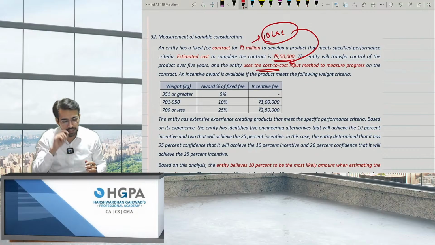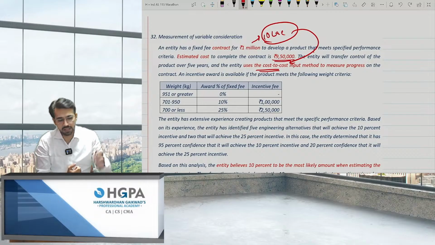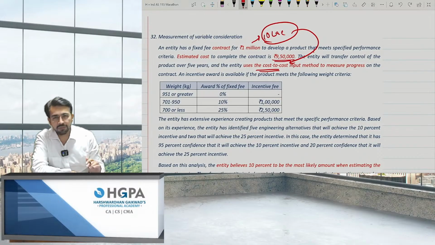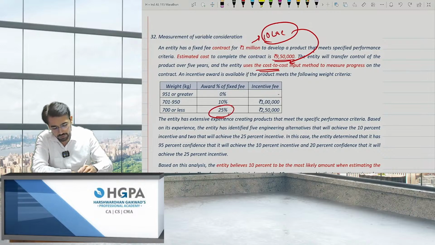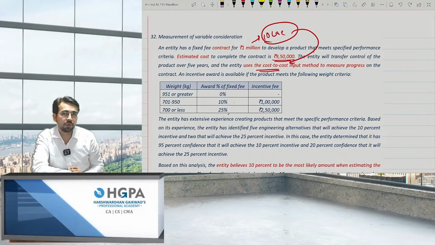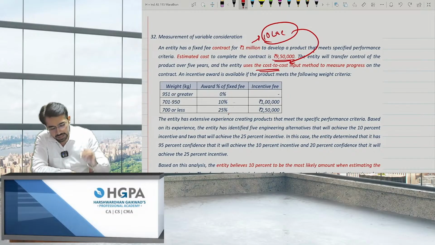An incentive award is available if the product meets the criteria. That means there are also incentives, variable consideration. If the weight is 951 or greater, you will not get any incentive. If the weight is between 701 to 950, you will get an award of 10%. That means 1 lakh rupees. And if the weight is less than 700, you will get a reward of 25%. As 25% of this 1 lakh will give you 2 lakh 50, right? 2 lakh 50. That means you are getting an incentive.